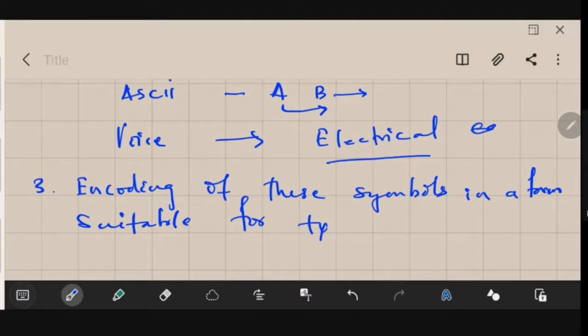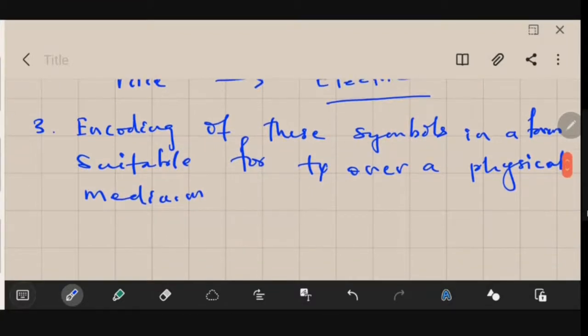TX is transmission, short for transmission, over a physical medium. So the next thing is encoding these symbols in a form suitable for transmission over a physical medium.